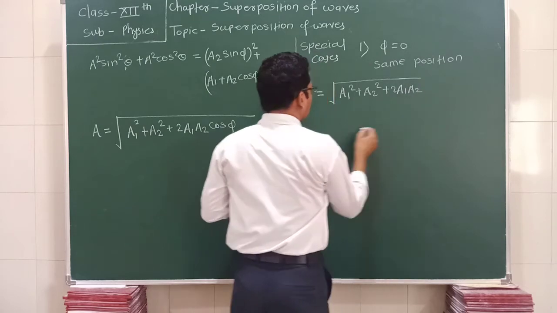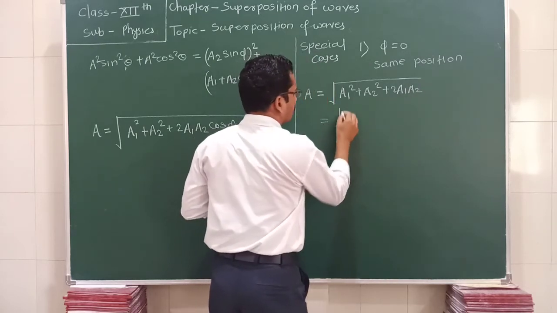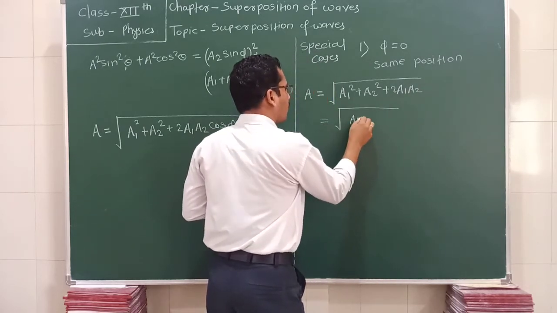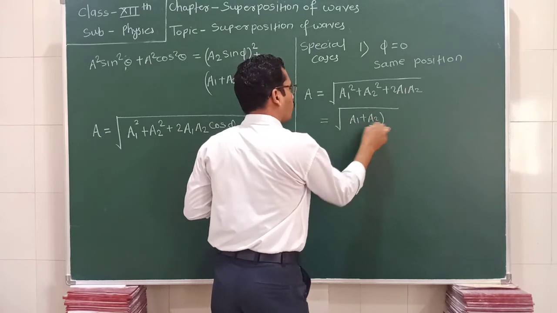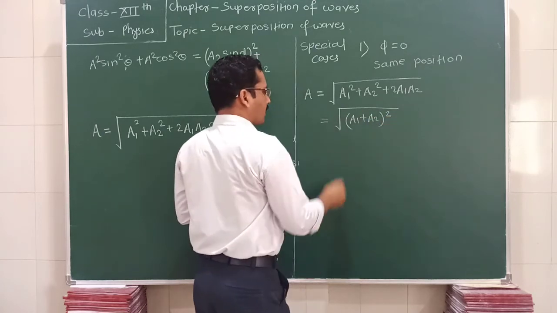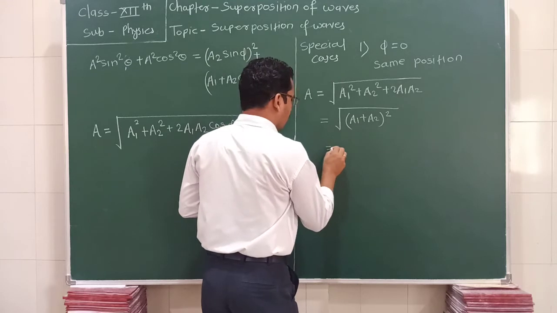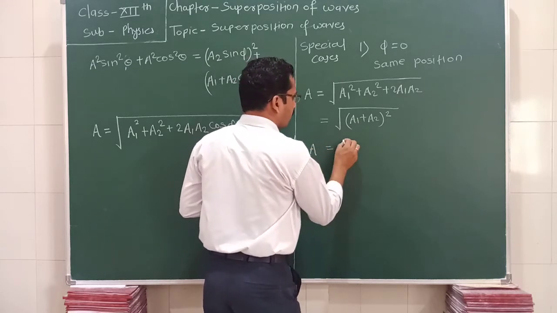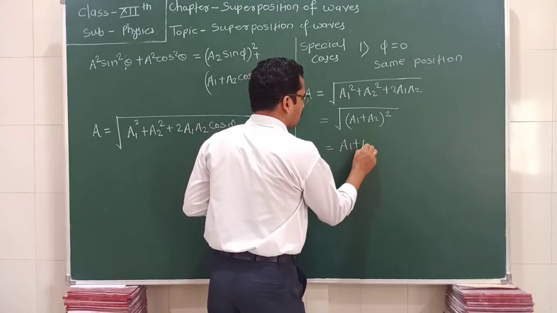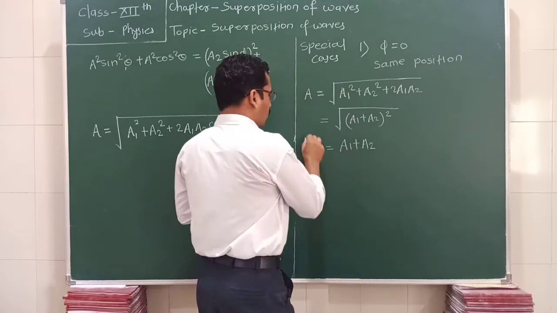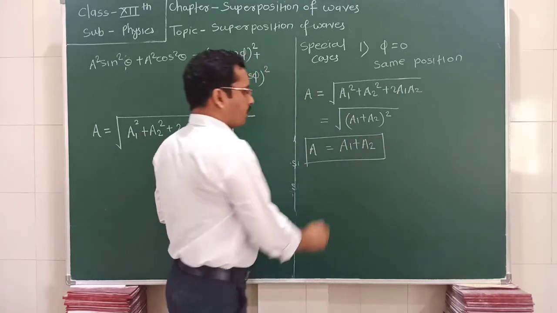This is nothing but the square of a1 plus a2. The square root and square cancel, so we can write the resultant amplitude A is equal to a1 plus a2.